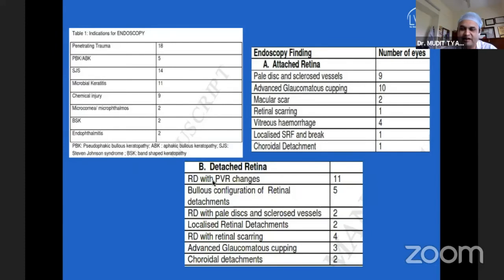Similarly, in eyes which had a detached retina on an ultrasound B scan, endoscopy helped us realize that 11 eyes had extensive PVR changes and would probably not have been amenable to further surgical interventions. Similarly, 2 eyes with RD had a pale disc and sclerosed vessels, and RD with retinal scarring and glaucomatous cupping were also documented and seen.